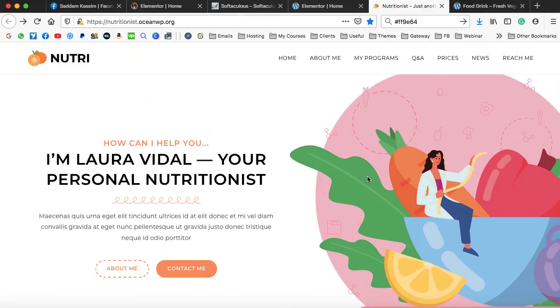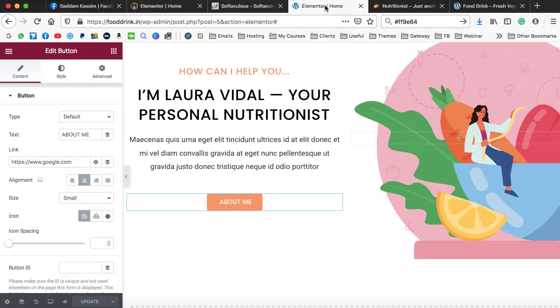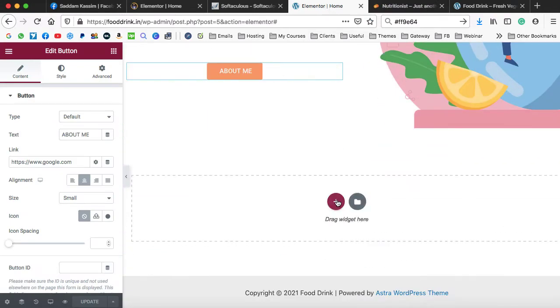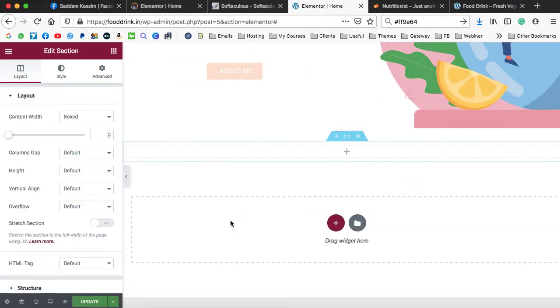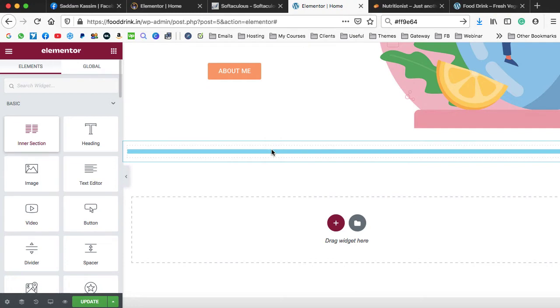Now it's time to create a few more content. So let's scroll down. It's time to put this Laura image over here, and then we can put the text on the right hand side. Okay, so the mechanism is again simple. Just take a new section, and then inside this section we need to take another section. So here we can see inner section. Just drop it inside it.